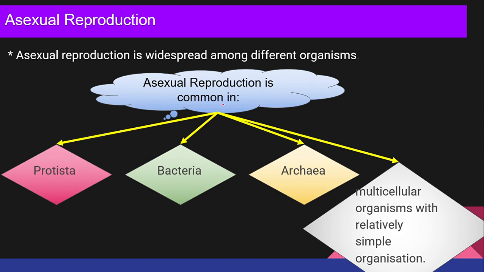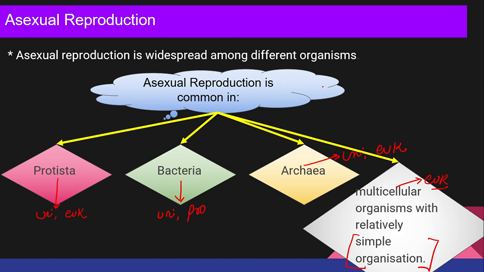Asexual reproduction is common in Protista. Protista are unicellular eukaryotes. Bacteria are unicellular prokaryotes. Archaea are unicellular as well. Then multicellular organisms, obviously you are going to put under eukaryotes, right? Multicellular organisms with relatively simple organization. We are also multicellular. So are we going to show asexual reproduction?